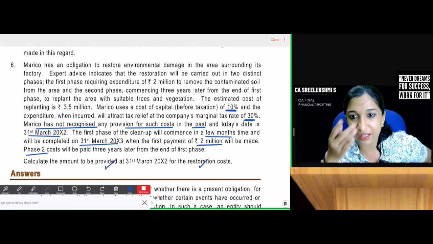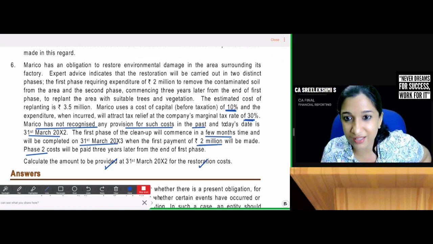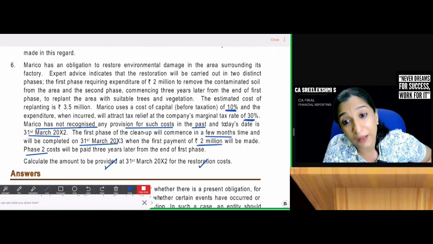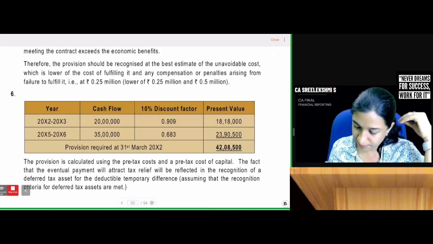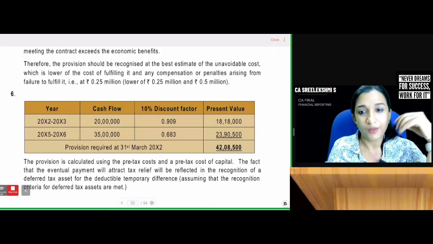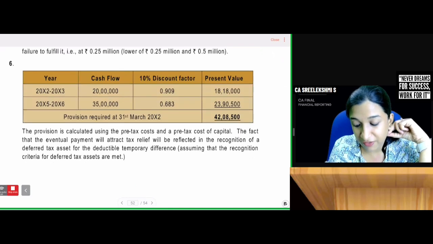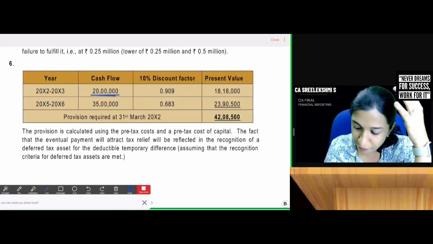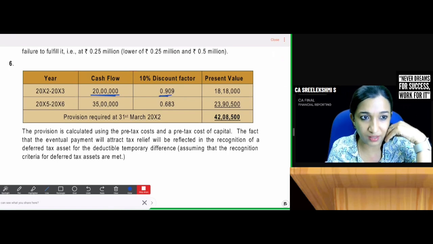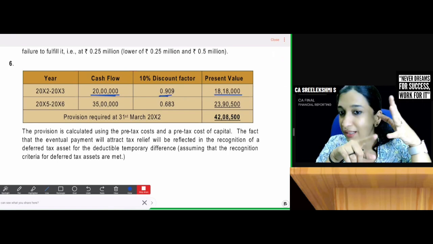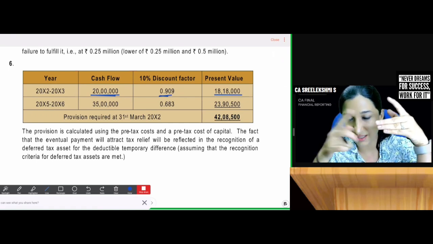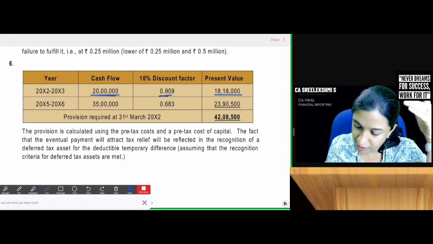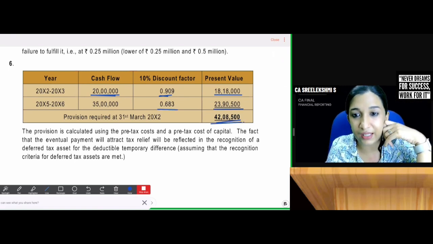I personally feel all the questions we have discussed are very easy to crack, and normally this is the kind of question we get from provisions. So what is the amount of provision to be created? Expense expected to be incurred for first phase is 20 lakhs, with the 1 year discounting factor. Then 3 years later, the second phase is discounted accordingly. Total provision to be created is 42 lakh 8,500.